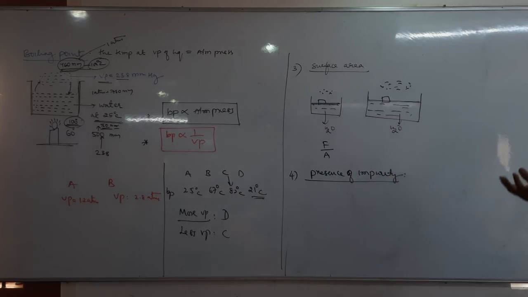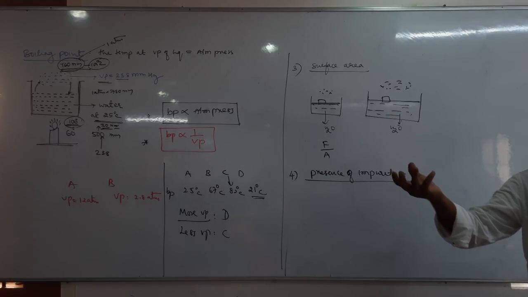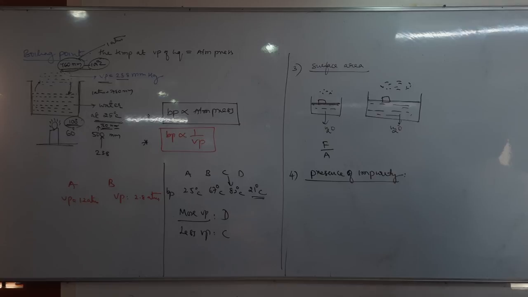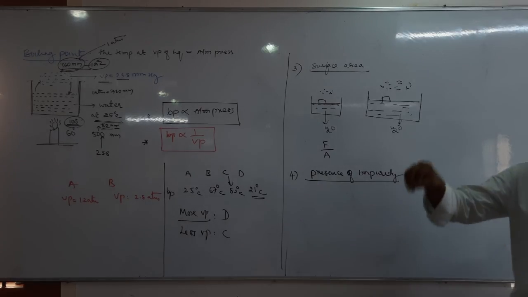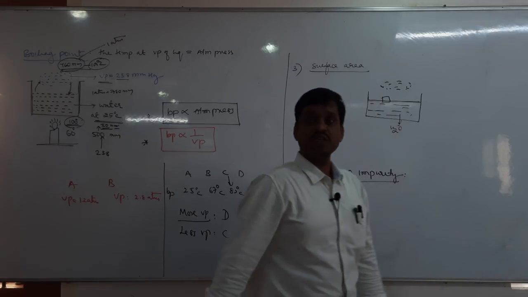Obviously the presence of volatile impurities increases the vapor pressure, and the presence of non-volatile impurities decreases the vapor pressure, right? If the impurity is volatile, vapor pressure is more. If the impurity is non-volatile, vapor pressure is less.